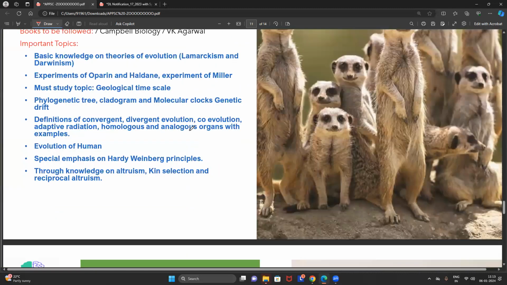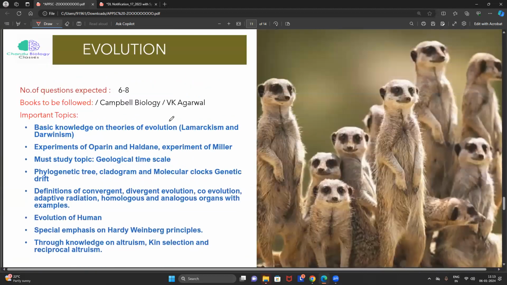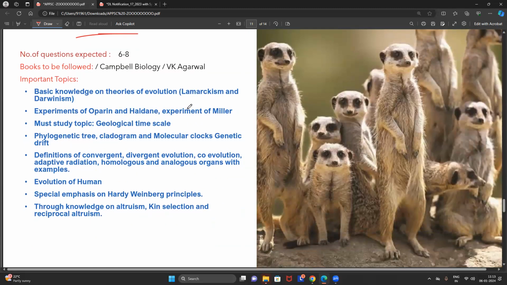Now, next one, evolution. Again, some students will ask me, sir, is evolution really important? Of course, my friends. I can tell you in simple words: you will get one question damn sure from theories of evolution, Lamarckism and Darwinism. Very surely you will get one question from the experiments, Oparin, Haldane, Miller experiment. Undoubtedly, you get one question from the geological time scale.